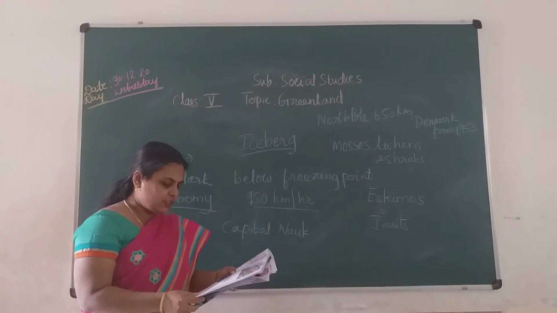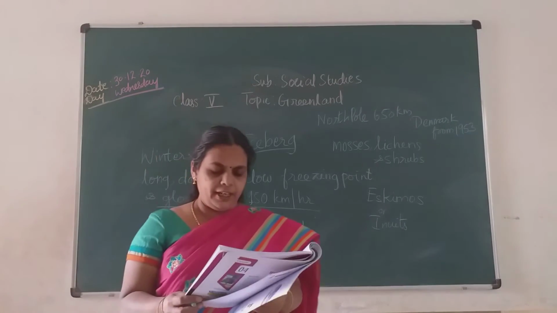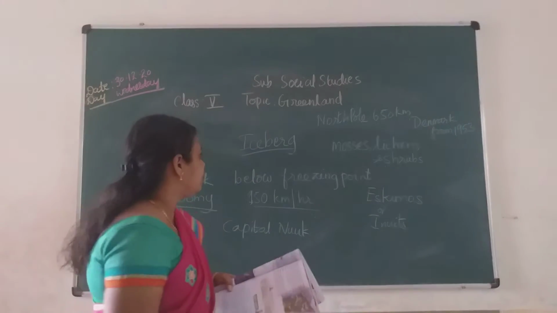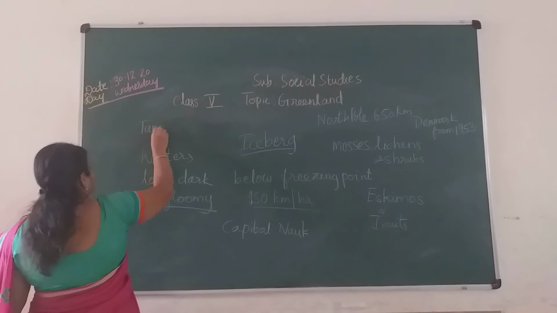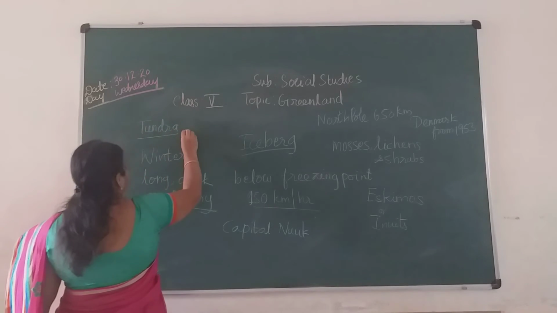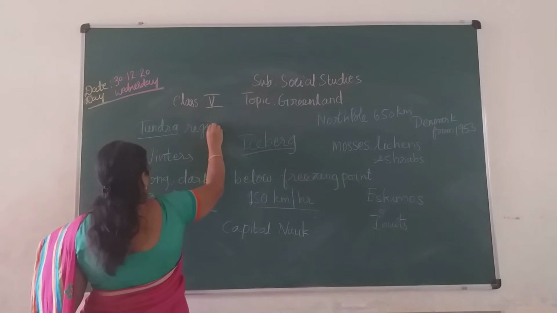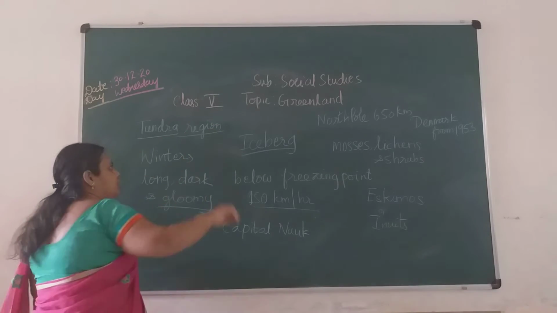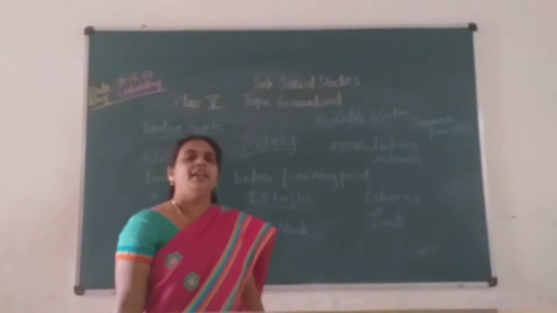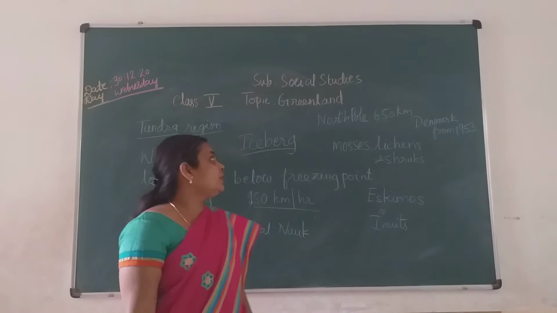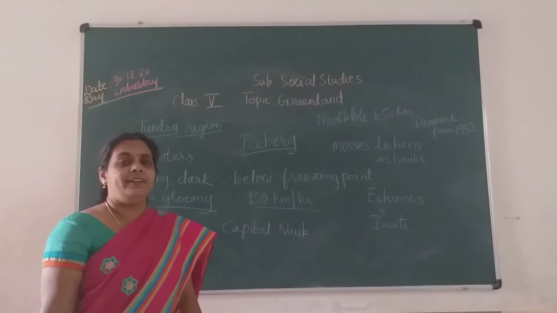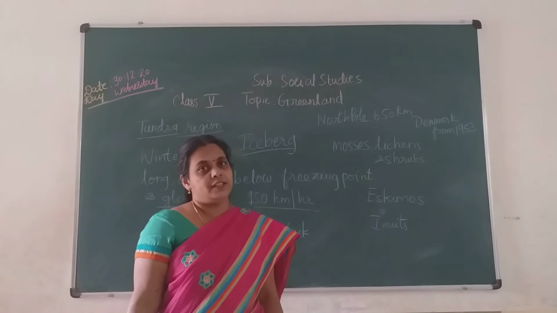Okay. The next one, it lies in the Tundra region, children. The Tundra region we saw is fully covered with ice and snow throughout the year. So Greenland is located in the Tundra region. So topic-wise we are seeing, children, equatorial region, desert region. Okay. So here Greenland is a country fully covered by ice and snow, children.